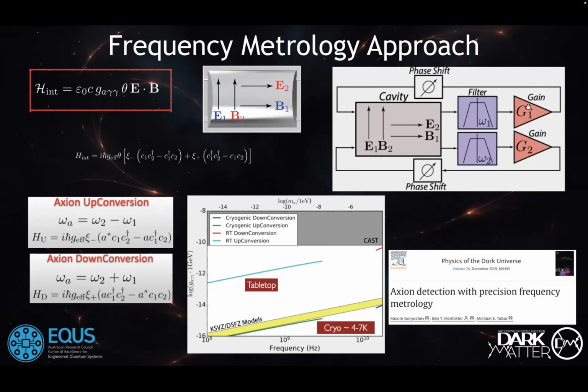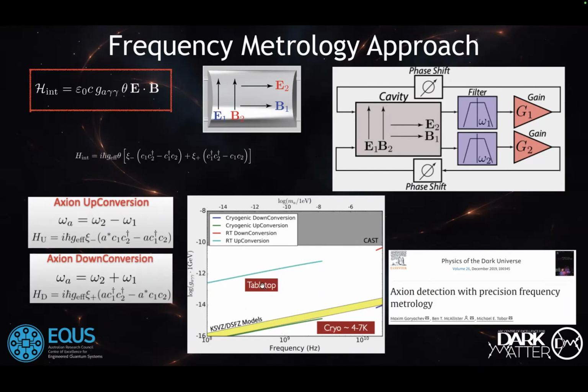So basically what we are proposing to do in this work is to implement a clock or feedback oscillator based on two modes with this configuration. What we are looking for is frequency deviation of these two clocks, which is basically controlled by the axion field. With this in mind, we are limited not by the thermal noise, but by all other imperfections, basically the clock stability. And this was our exclusion.